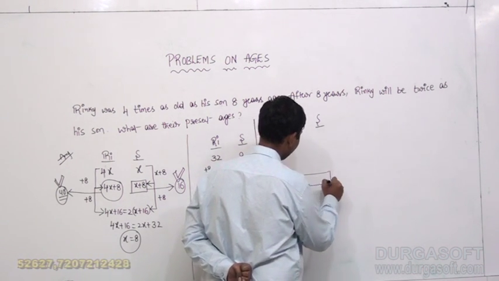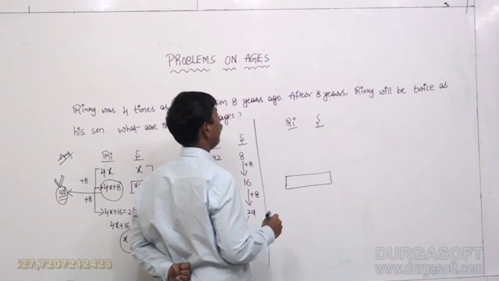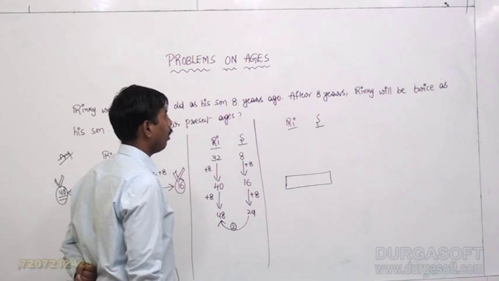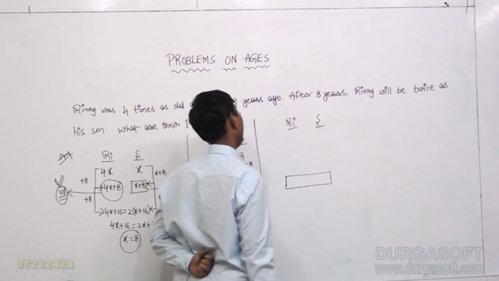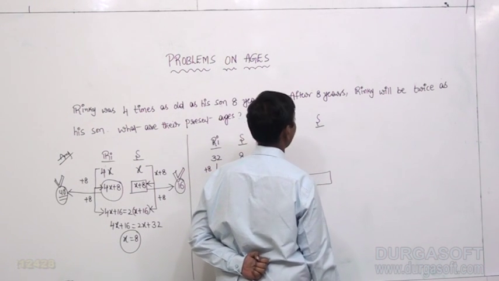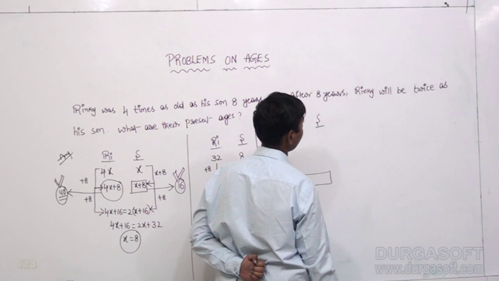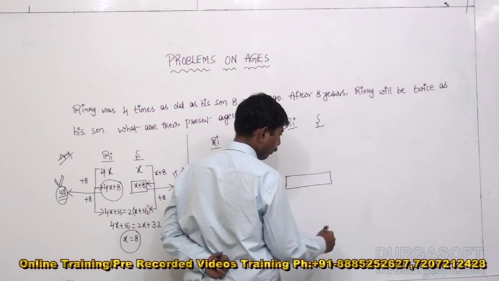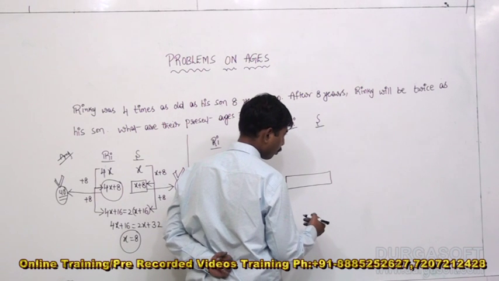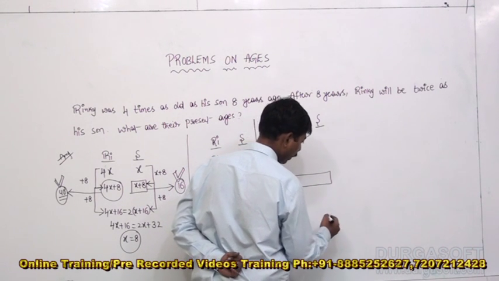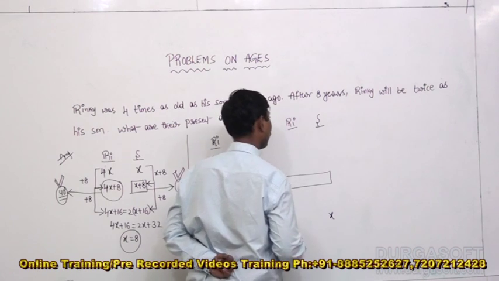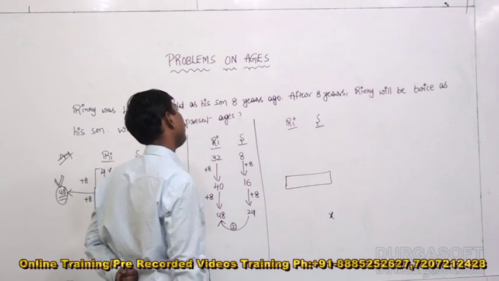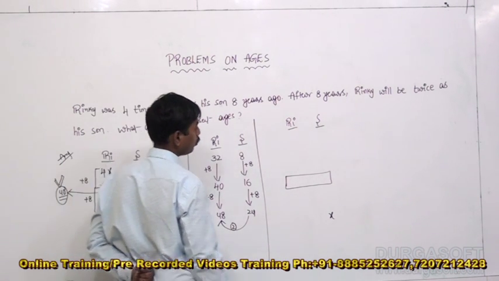What about the ages of Rinky and his son? We don't know. After 8 years, the age of Rinky is how many times his son's age? Twice. If I take the age of Rinky's son after 8 years to be x years, what would be the age of Rinky after 8 years? 2x.